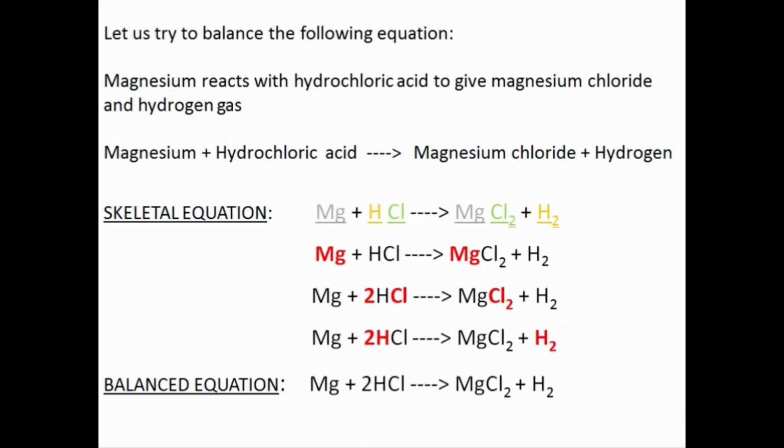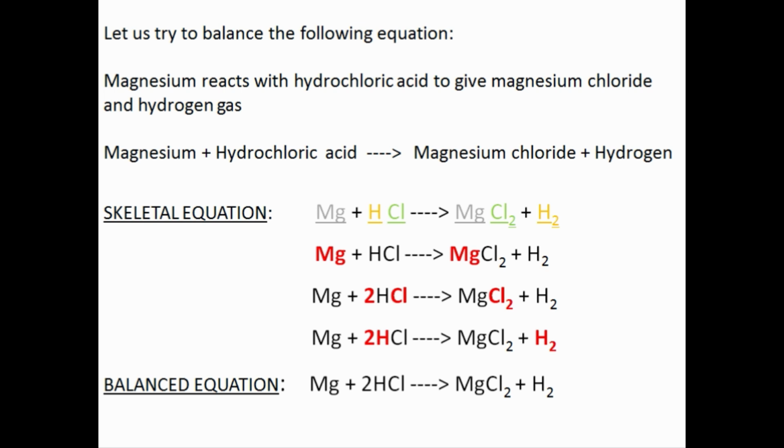Let us try to balance the following equation which has been already discussed in module 1. Magnesium reacts with hydrochloric acid to give magnesium chloride and hydrogen gas. Word equation and skeletal equation are given. The skeletal equation is an unbalanced chemical equation. The number of atoms of each element should remain the same before and after a chemical reaction as per law of conservation of mass. Please concentrate on the slide when explanation is being given.